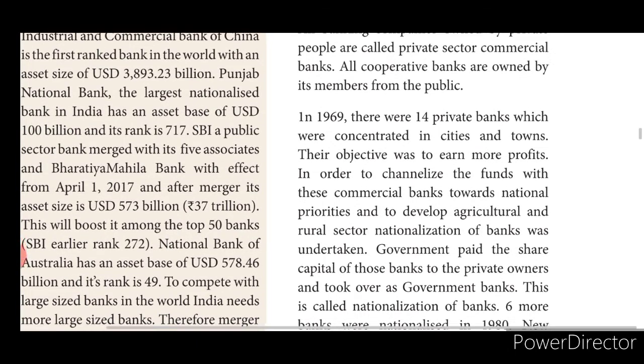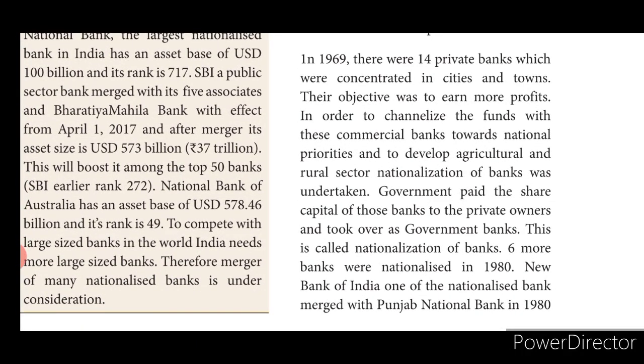In 1969, there were 14 private banks which were concentrated in cities and towns, and their objective was to earn more profit. In order to channelize the funds with these commercial banks towards the national priorities and to develop the agricultural and rural sector, nationalization of banks was undertaken. Okay, and the government paid the share capital of those banks to the private owners and took over as government banks.